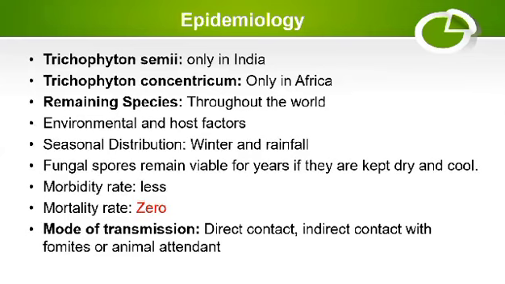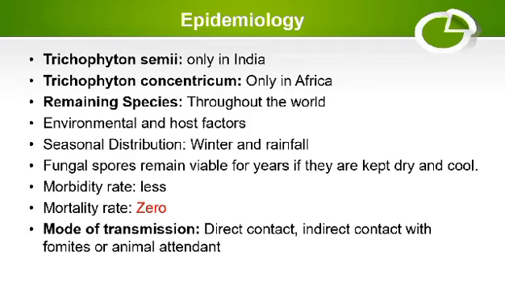If we talk about the epidemiology of ringworm, some of its species are prevalent in some specific areas of the world, but the rest of the species are present throughout the world. For example, Trichophyton simii is present only in India, and Trichophyton concentricum is found only in Africa, but the rest of the species are found throughout the world. There is a very important role of environment and host factors in the epidemiology of ringworm.